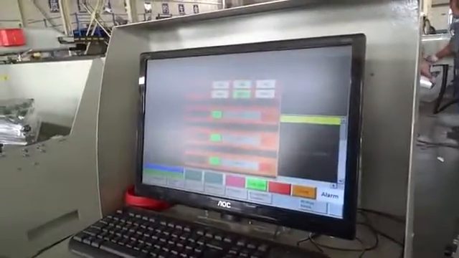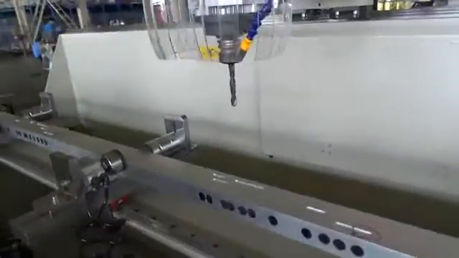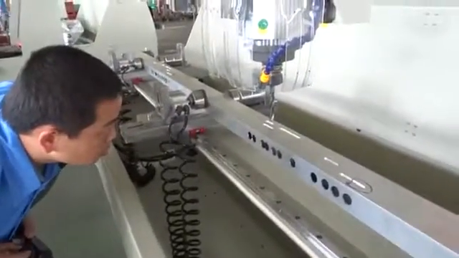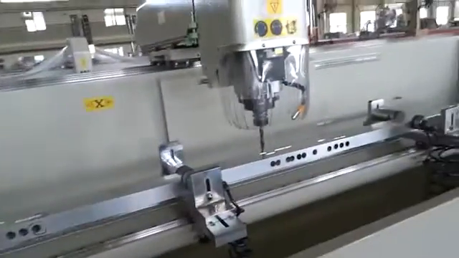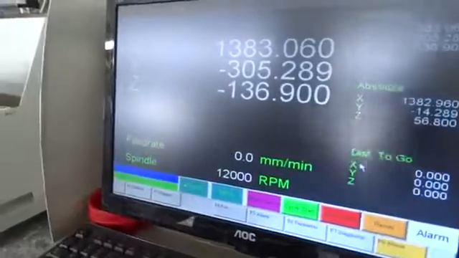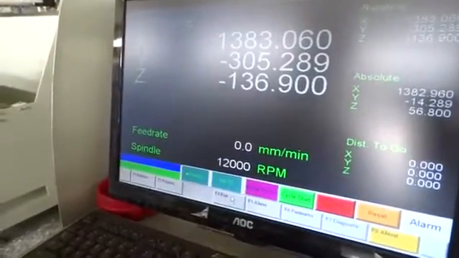Then come back and go to the height. You must still use the MPG to find the Z position. It is still that number, 194.7, 136.9. So now the Z position is plus 136.9, and click F4 run.